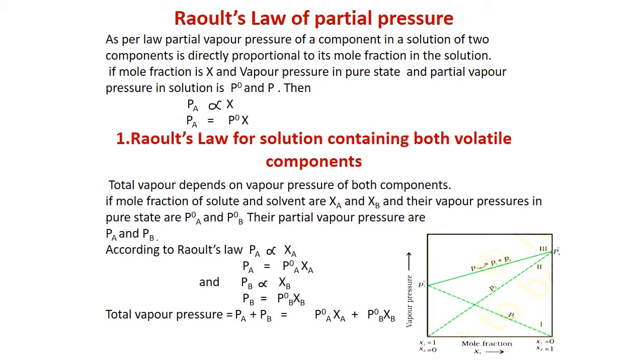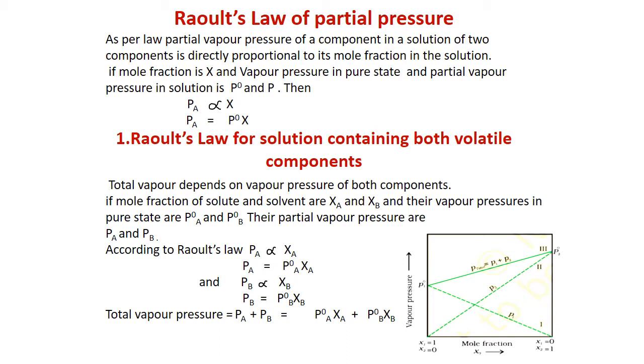So PA of a solvent is directly proportional to its mole fraction, and it is equal to P naught X. P naught means its vapor pressure in pure state.